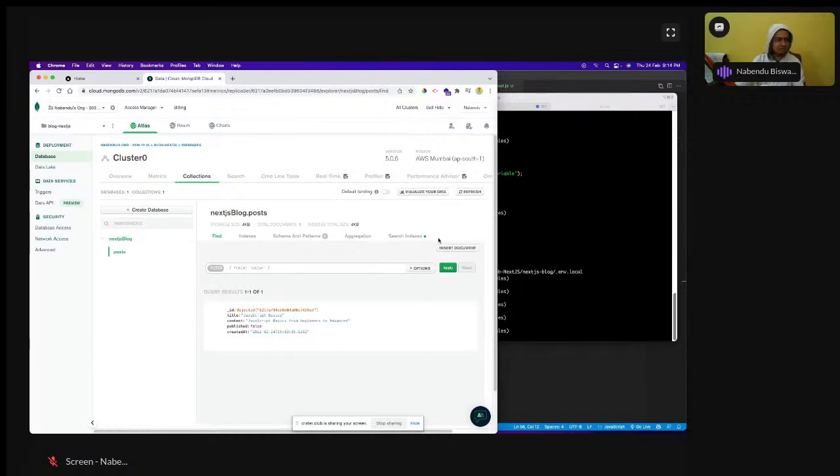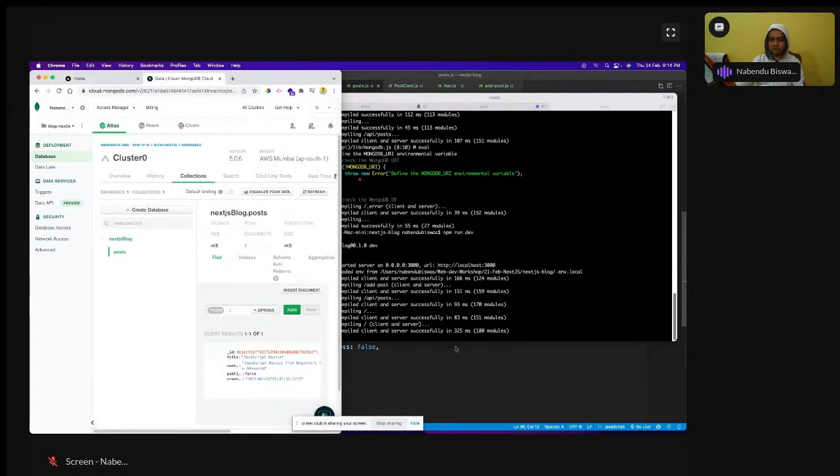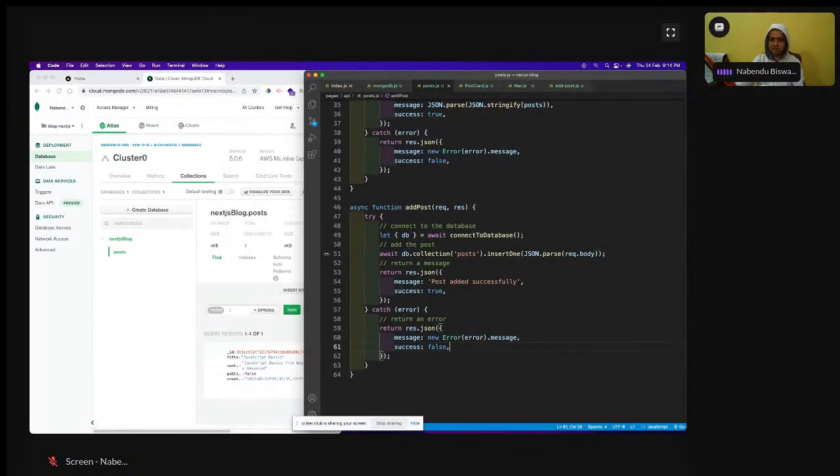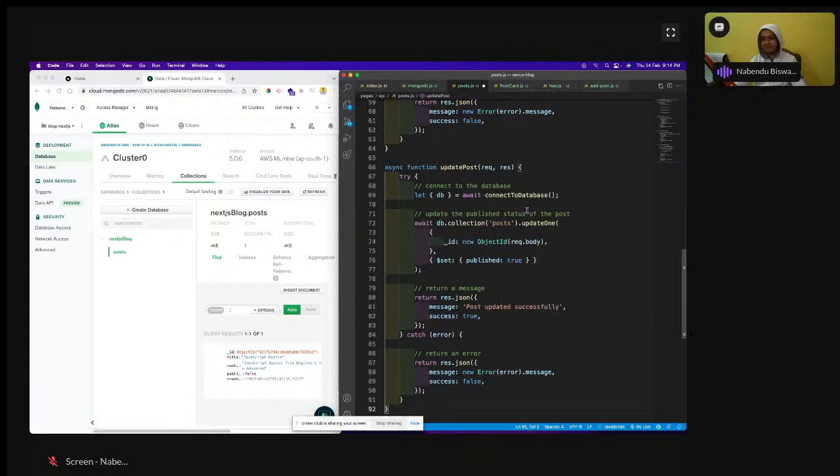So now it is time to do the update thing. So the update thing is also done. We only have to create this, like here the add post is there. So here we are going to the update. We just have to write the update command, because the update logic is also there. So I will go here and do the update. Update is again connecting to the database and connection, and there is an update one method. All these methods are coming from MongoDB.